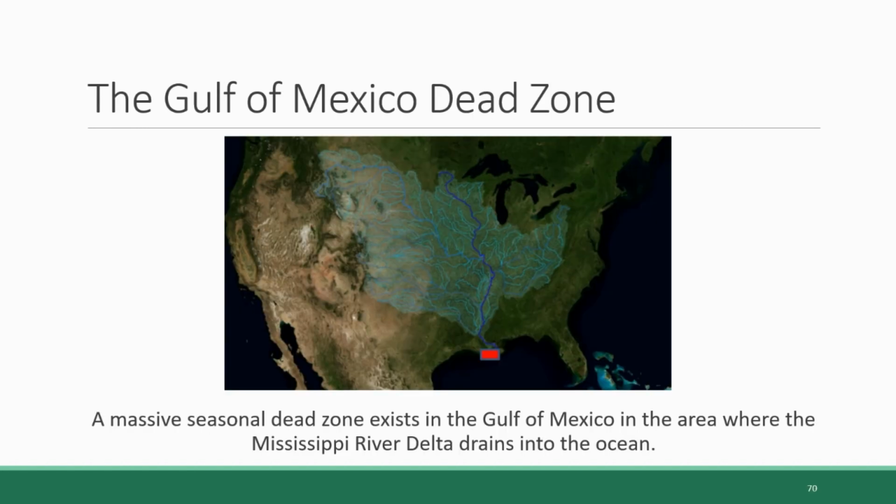All in all, the death of the marine plants and animals after eutrophication leads to what are called dead zones in the ocean. There's a well-known dead zone in the Gulf of Mexico that occurs seasonally at the point where the Mississippi River Delta drains into the ocean. And as you can see from this image, the watershed area of the Mississippi River is huge. This is the drainage basin for the Mississippi River.